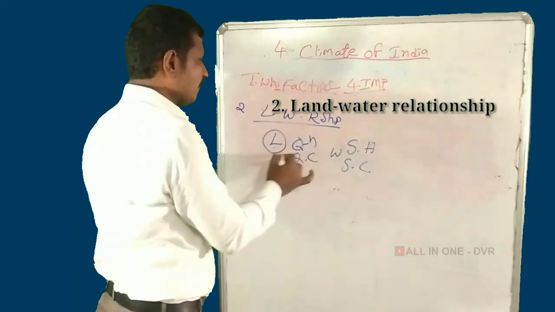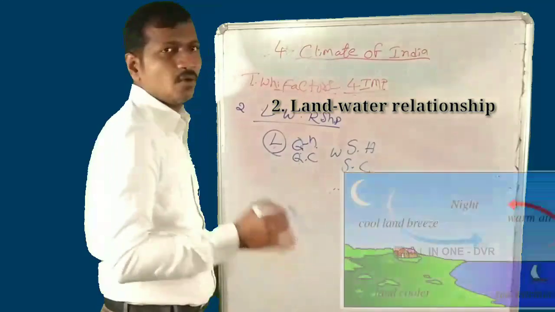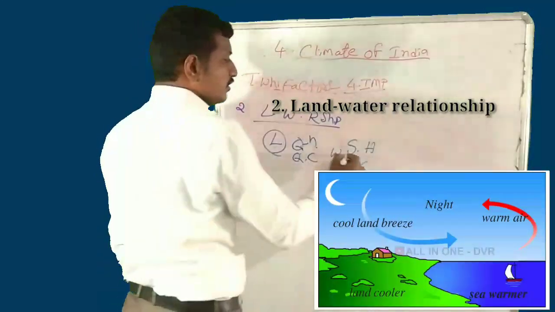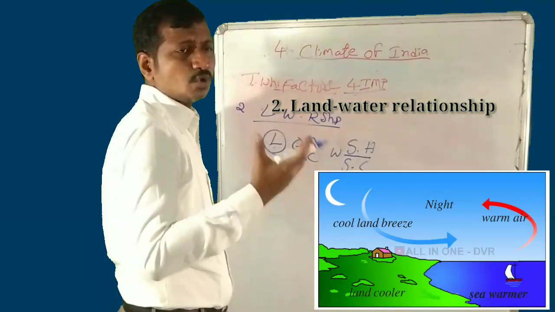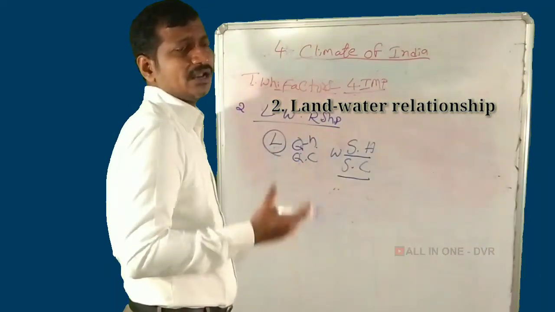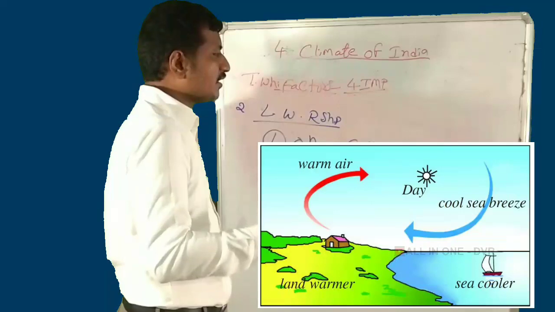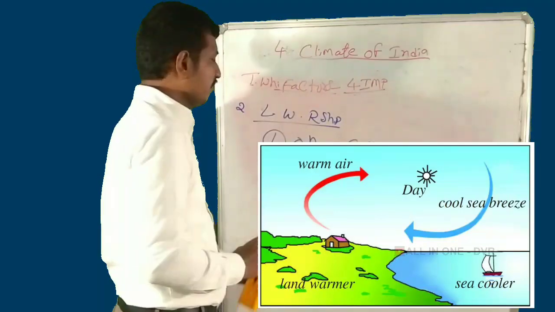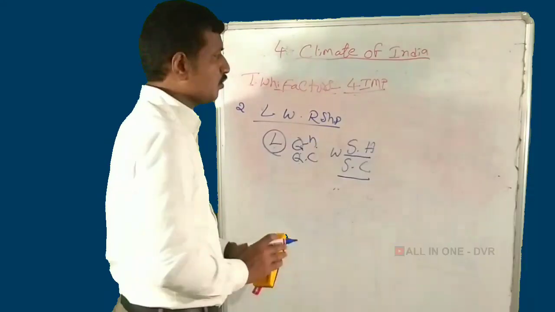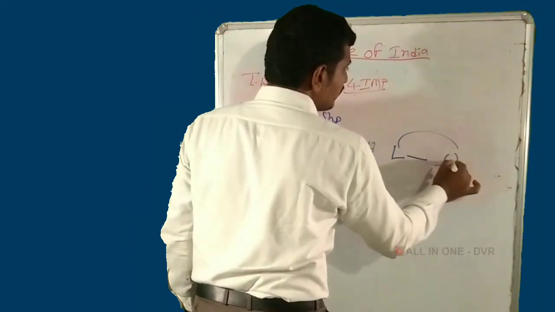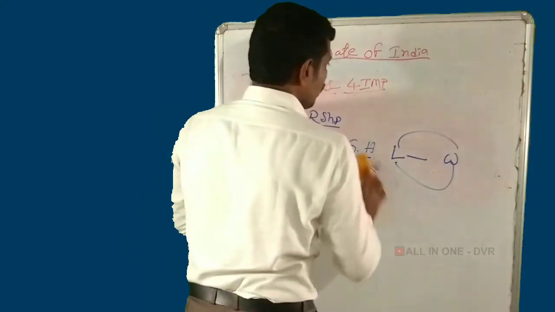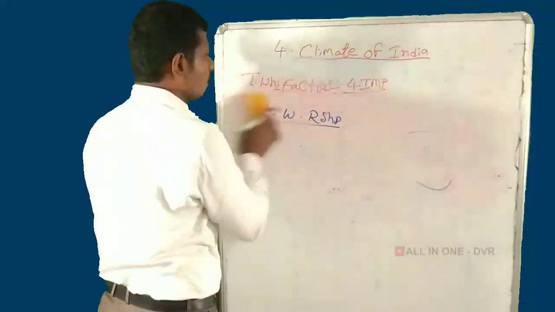Water takes a lot of time to heat, so water heats slowly and cools slowly. So the winds blow from land to water and water to land.